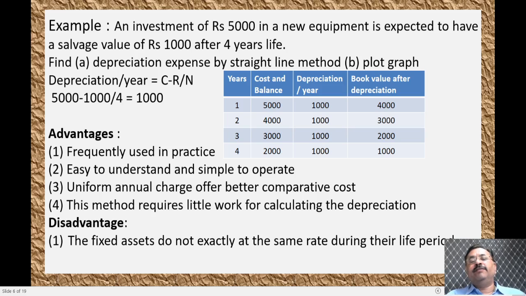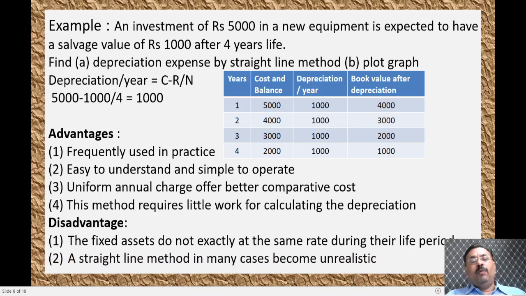The fixed asset does not depreciate at exactly the same rate over the life period of time. That means if the life period is 5 years or 10 years, the amount of the fixed asset will not be the same. It keeps on changing. The second disadvantage of the straight line method is that in many cases it becomes unrealistic to collect the money.